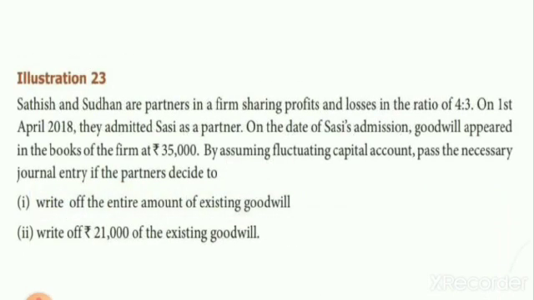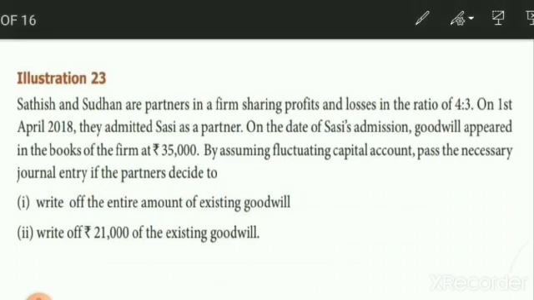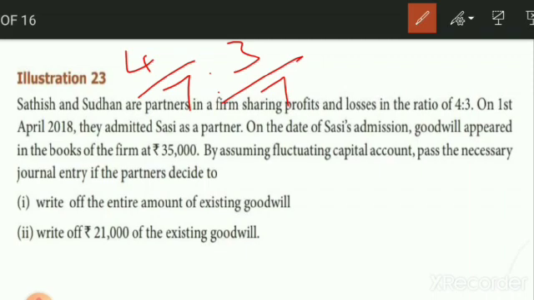Sadis and Sudan are partners in a firm sharing profit and losses in the ratio of 4:3. So the profit sharing ratio is 4:3, 4/7 for Sadis and 3/7 for Sudan. On 1st April 2018, they admitted Sasi as a new partner. On the date of Sasi's admission, goodwill appeared in the books of the firm is 35,000. So in the balance sheet the goodwill value of 35,000 already appears. By assuming fluctuating capital, pass the necessary journal entry.